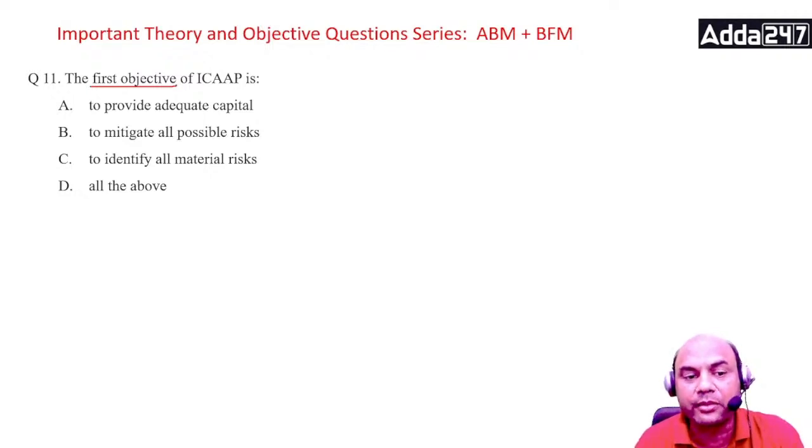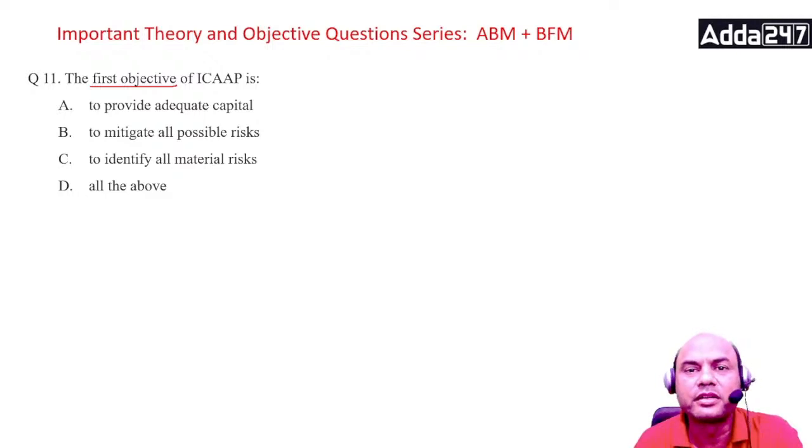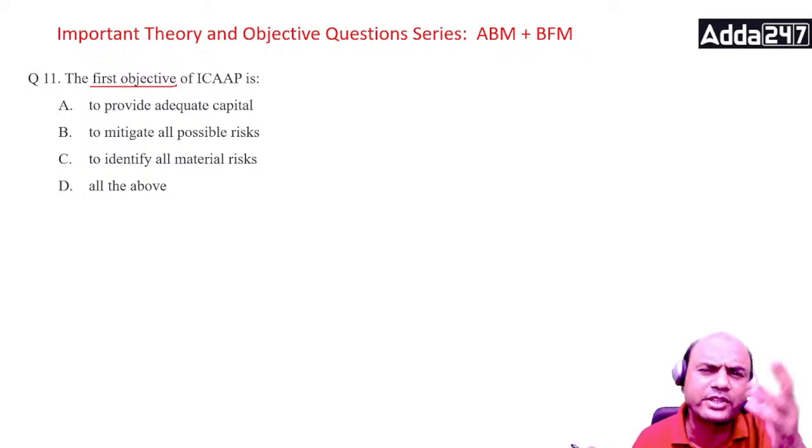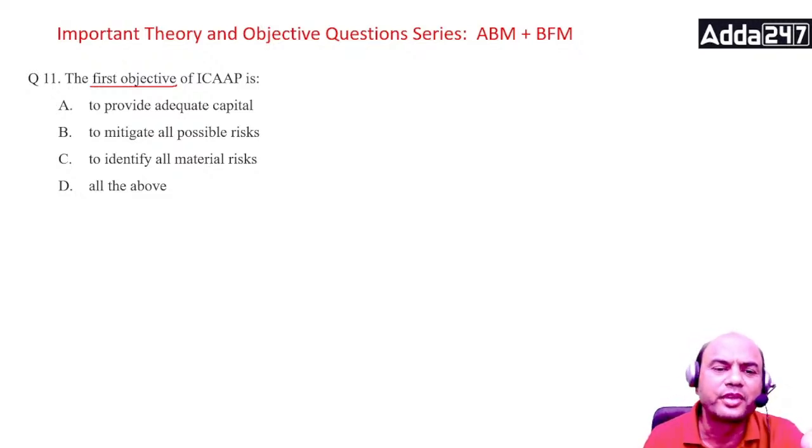To provide adequate capital, to mitigate all possible risks, to identify all material risks, or all of the above. To provide adequate capital. Can any bank provide adequate capital? It can never. Adequate capital means you have complete funds with you for any situation. Do you know the situation? You don't know the situation. So you can't have adequate capital. So this is out.